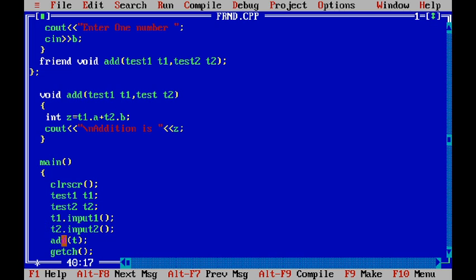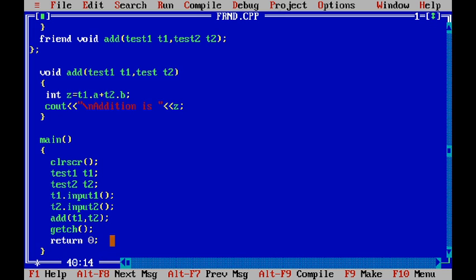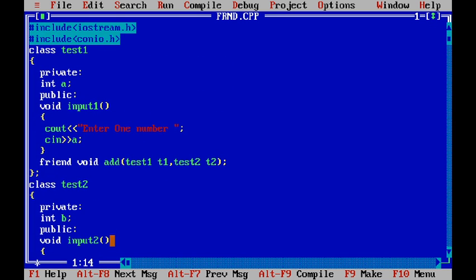Now we have to add these objects, so that is add(t1, t2). Add is a friend function. The t1 value will be passed to this t1, t2 will be passed to this t2, and the input that we have given will be passed to t1 and t2. Next, the add function is called, then getch and return 0. One thing remains.